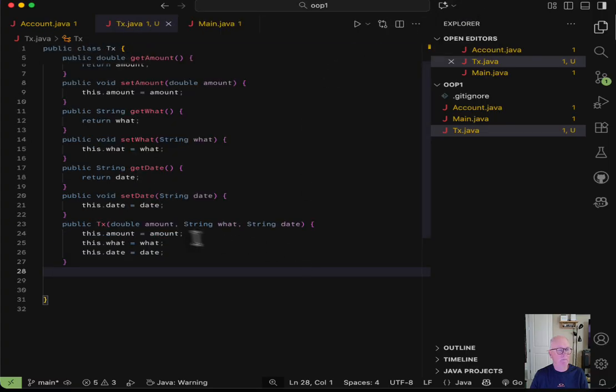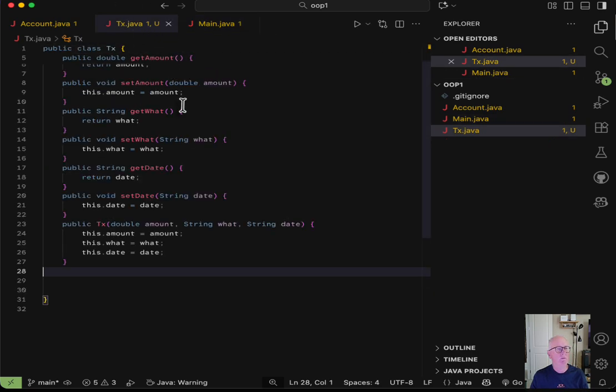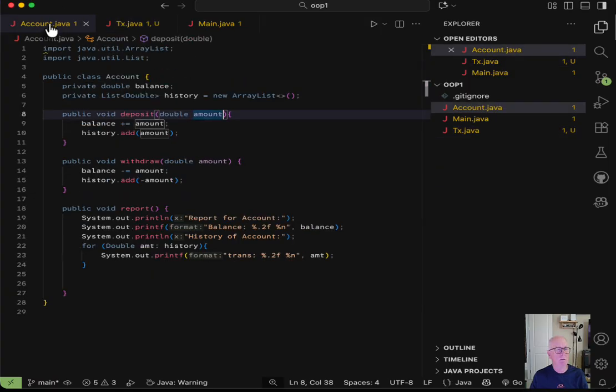And look at that. So now, once I have this, I can go over to my account. Actually, let's go to main. Let me see what the best way to do this is. All right, so we have created this new transaction. So now let's go change our account. We're going to refactor our account to use the transaction object.